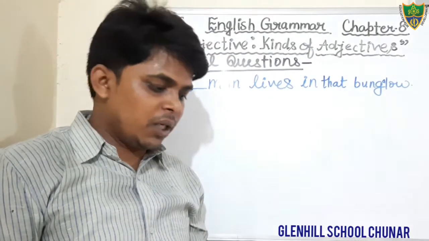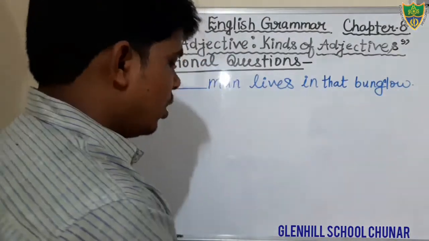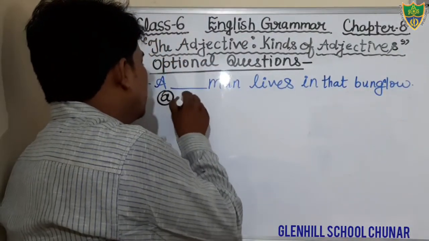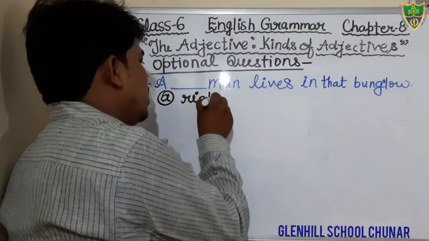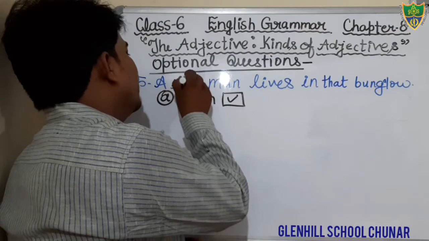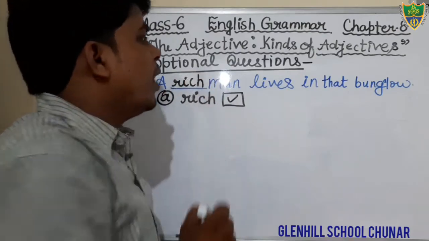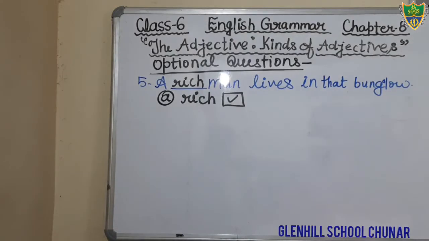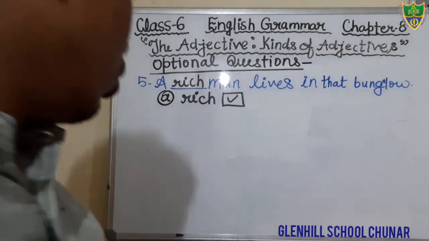Yes students, the first option is the correct option, rich man. Option number first is the correct option, rich, R-I-C-H. We will tick on that option and we will also fill here. A rich man lives in that bungalow. Okay students, just fill. A rich man lives in that bungalow. Option number first is the correct option. Come to the next question.